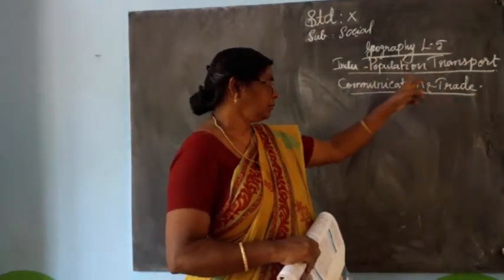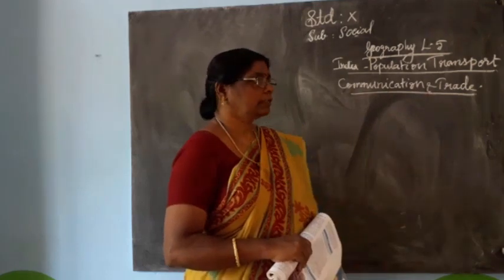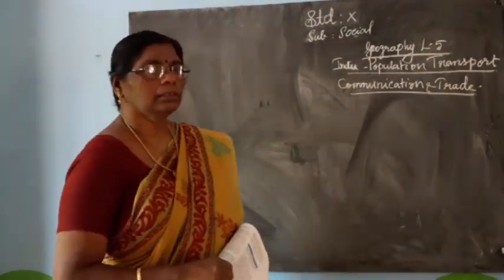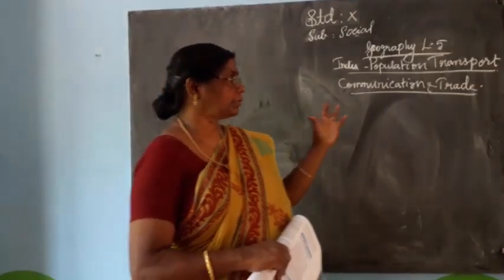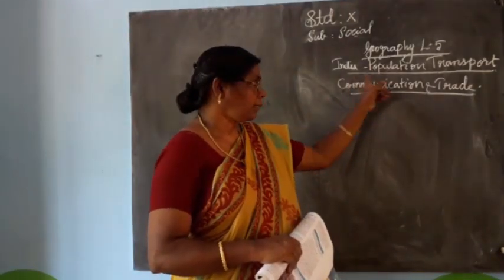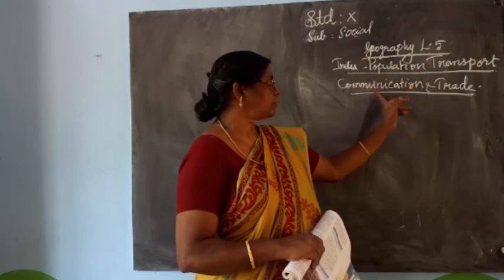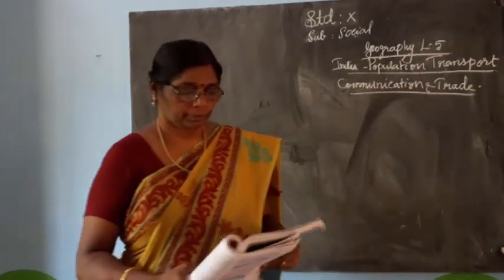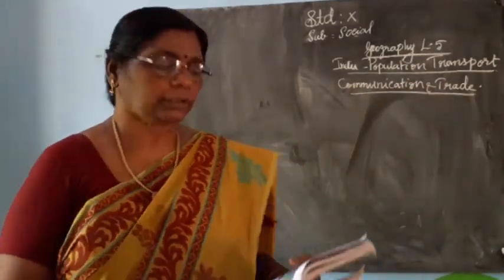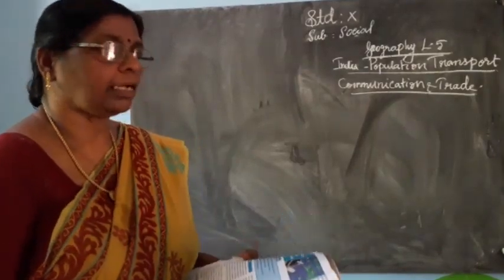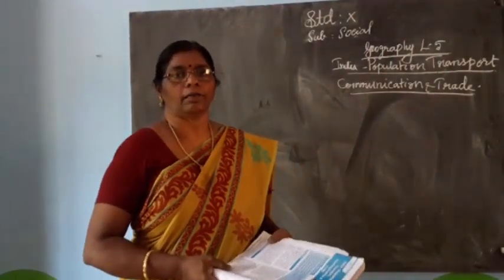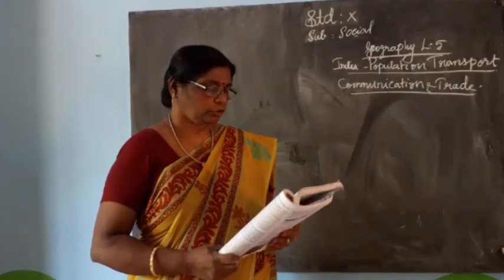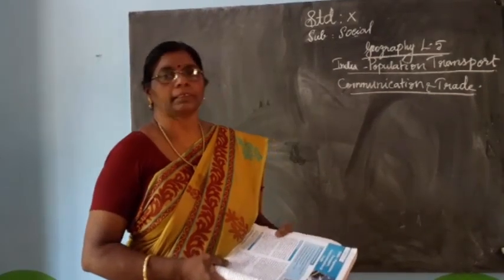Geography 5. India: population, transport, communication and trade. Lesson 4 of Geography is already completed. Now lesson 5: India, population, transport, communication and trade. In this lesson, you have to study the level of urbanization and its impact in India.